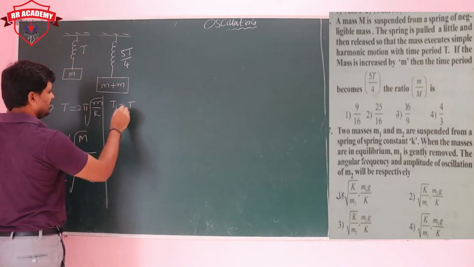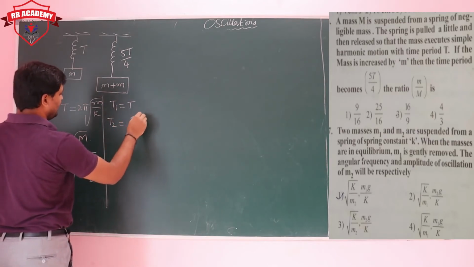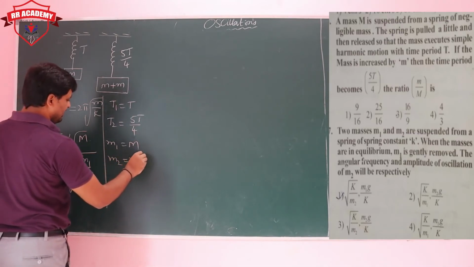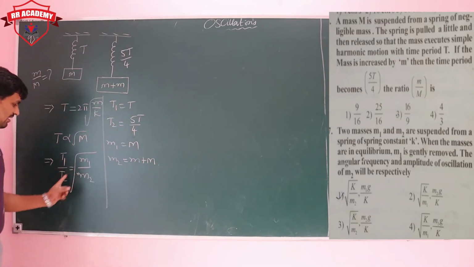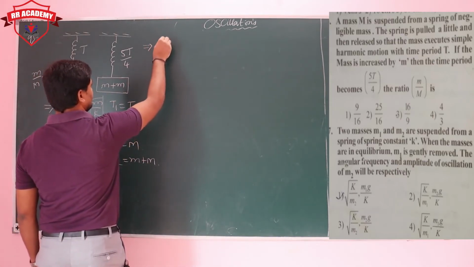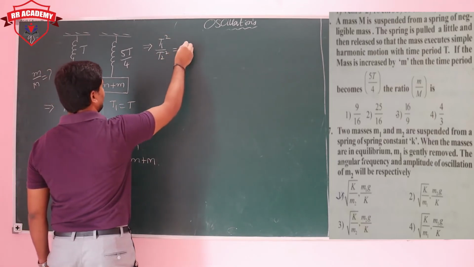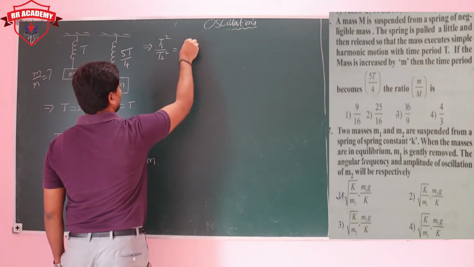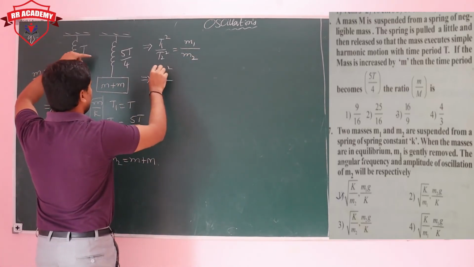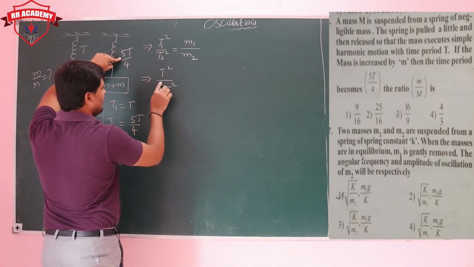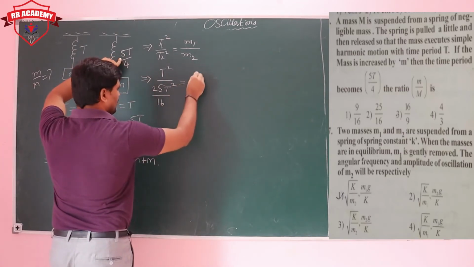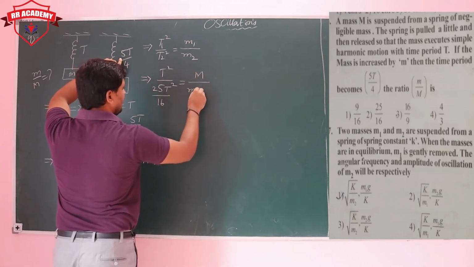Given what is T1, T2, what is m1, m2. T1 is nothing but T. T2 is nothing but 5T by 4. What is m1? Capital M. What is m2? M plus m. Right? These values we put here. Before that, just squaring on both sides is better. T1 square by T2 square equals m1 upon m2. Just put the values. T square by 25T square by 16 is equal to M upon M plus m.